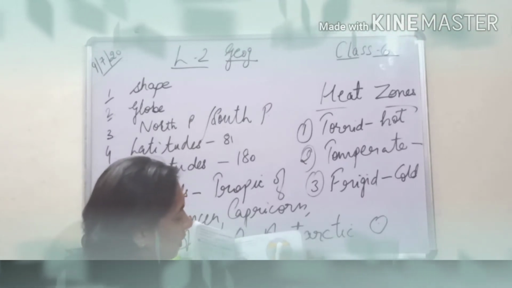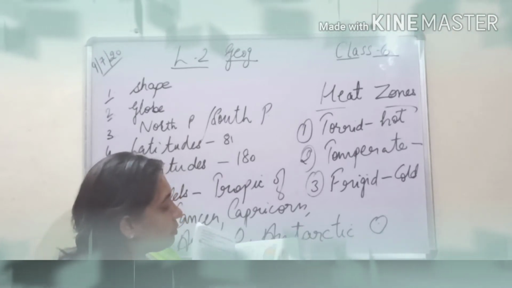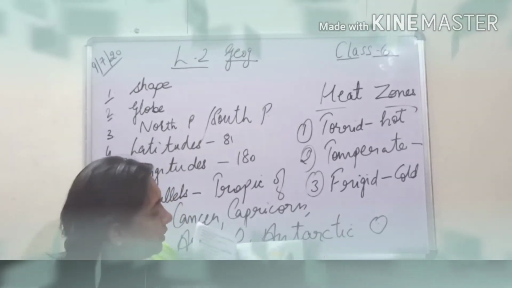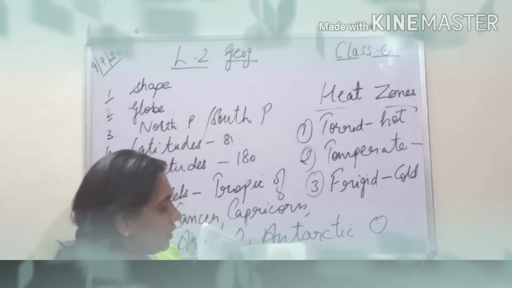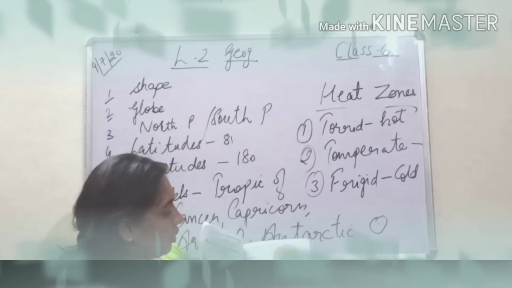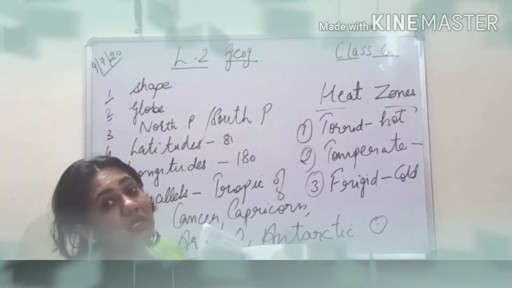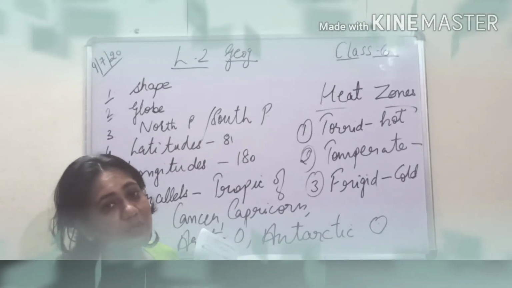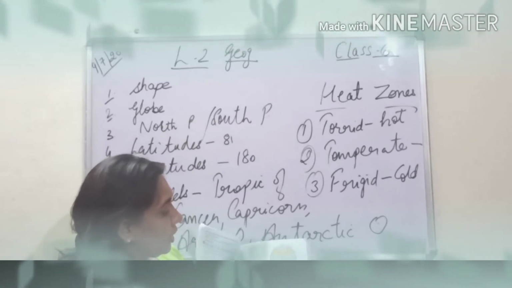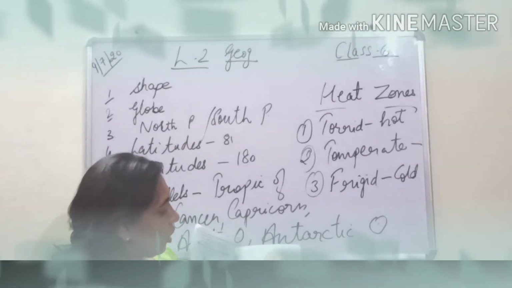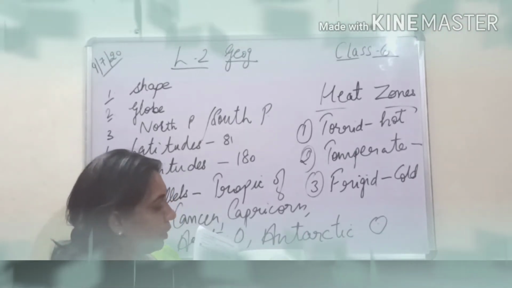Then just above it you can see the Tropic of Cancer, and the area which lies between the Tropic of Cancer and the Arctic Circle is known as temperate zone, due to the slanting rays of the sun. Similarly, the area between the Tropic of Capricorn and the Antarctic Circle is known as south temperate zone because it falls in the region of south, just below the equator. So it is south temperate zone, and above the equator it is north temperate zone, between the Tropic of Cancer and the Arctic Circle.